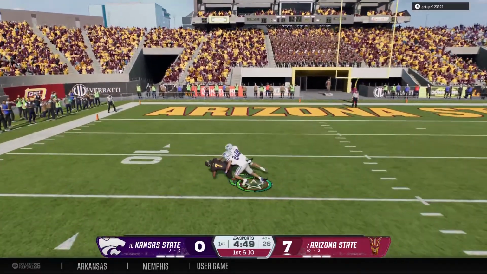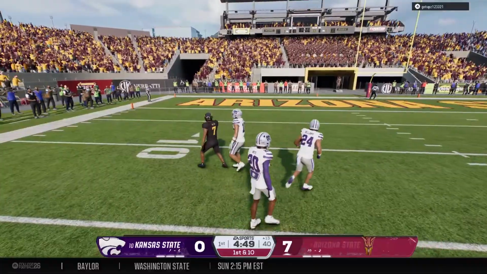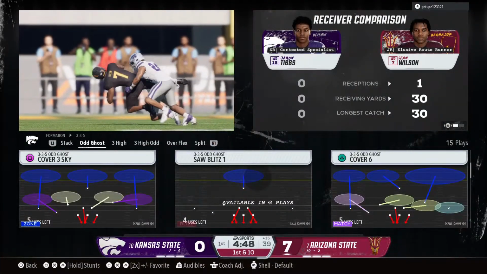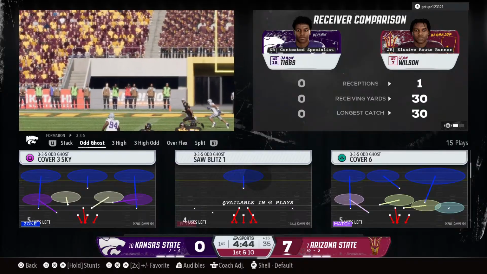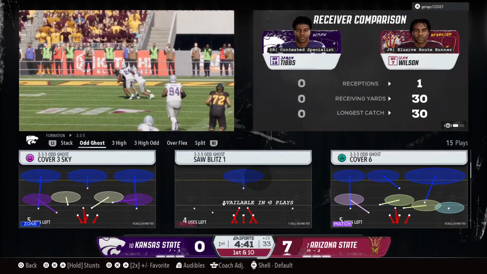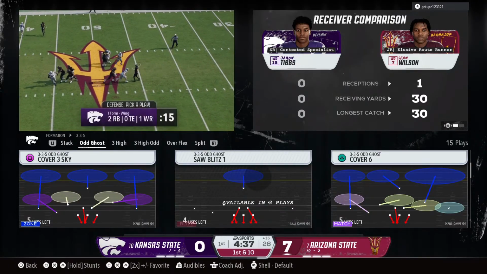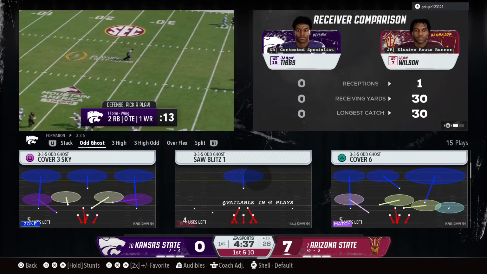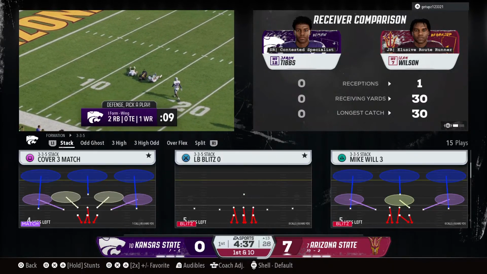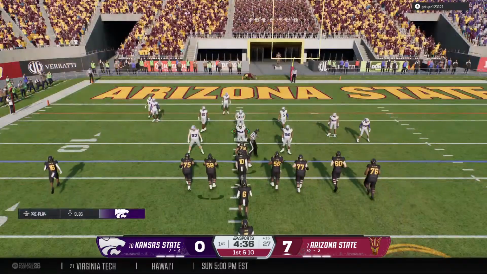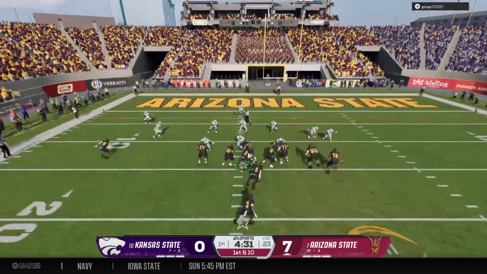Just gets it away. It's a deep ball. Catch made down inside the 15. The defense is spread all over the field, creating some one-on-one matchups, and the quarterback makes them pay for it. All of a sudden, that one explosive play has set the offense up inside the red zone.